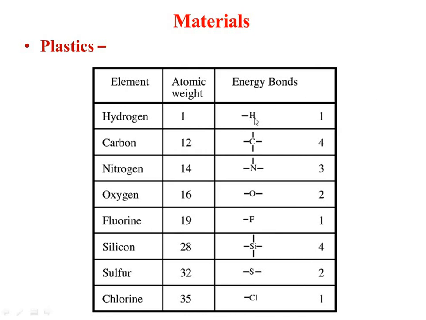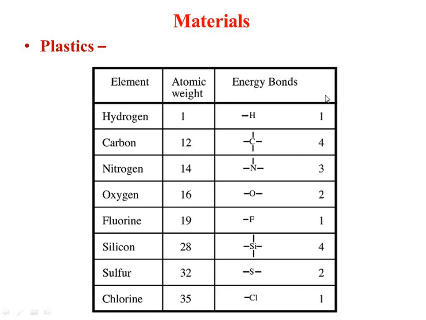Here you can see that H has only one valency, atomic weight is 1. Carbon has atomic weight 12, and valency is 4. Nitrogen 14, valency is 3. That means it requires only 3 electrons to become inert. Oxygen is 16, having valency 2, so most of the time that is why it is called H2O. Only one atom of oxygen and 2 atoms of hydrogen will form a water molecule. That is called H2O.